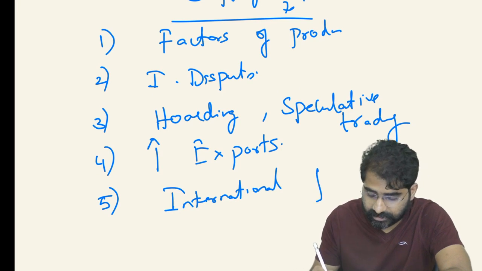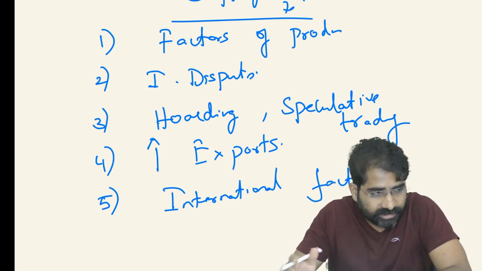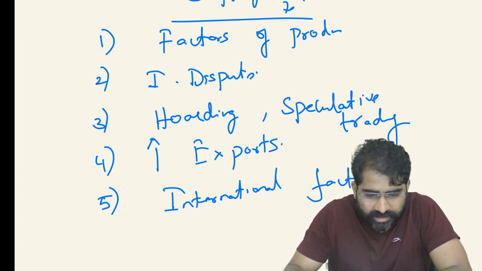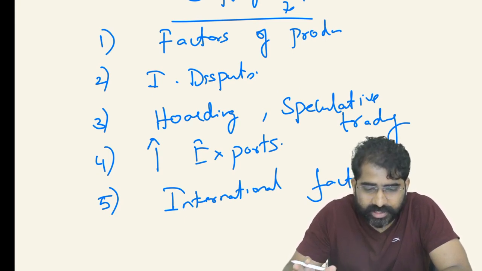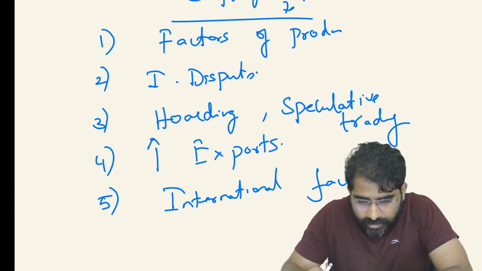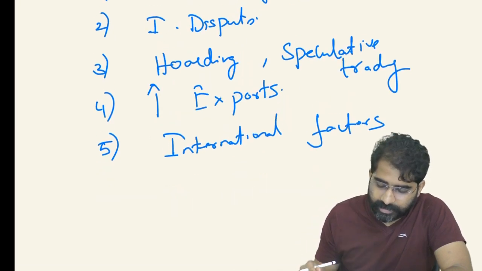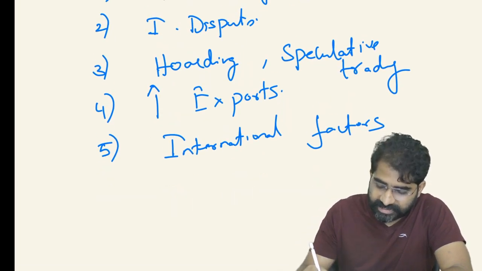Oil prices increase; many international factors like this can affect. Less substitutes, yes. An oil price hike can be there, shortage, OPEC countries not producing oil, etc. So like this, there can be different causes. Always remember, whenever there is this inflationary effect, there are questions that they ask about the effects.